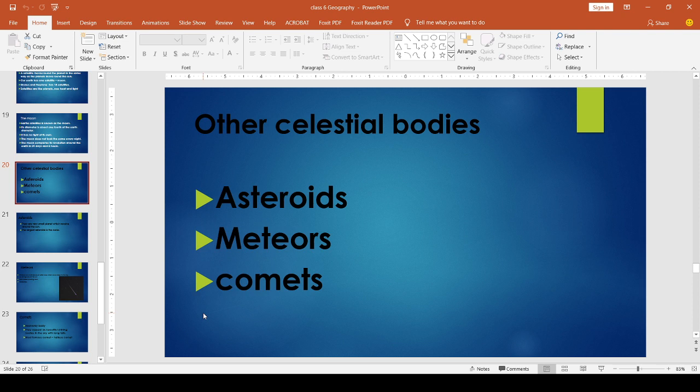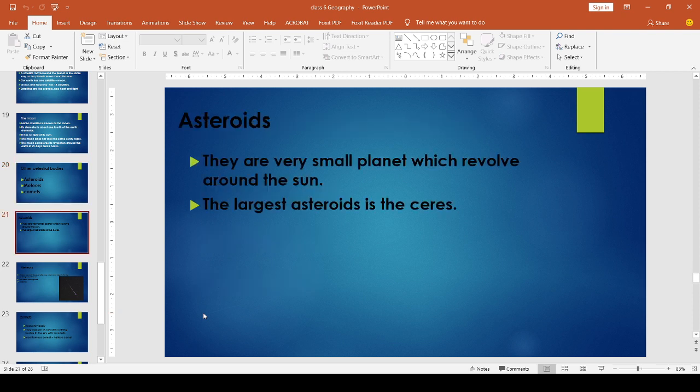First one is asteroids. What is an asteroid? Asteroids are very small planet-like bodies which revolve around the sun between the orbits of Mars and Jupiter. It is just like a planet, but not a big one. It is considered a small planet, and it also revolves around the sun.